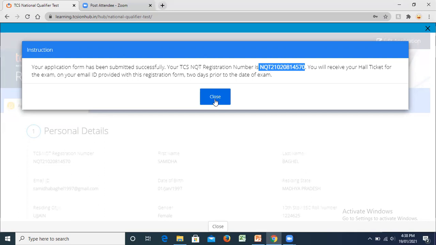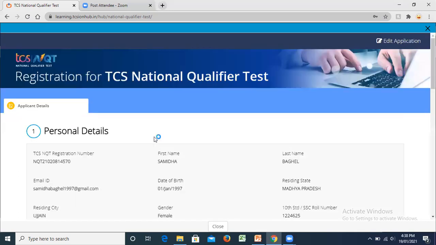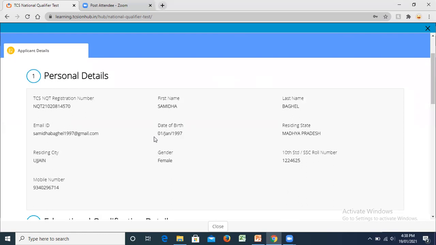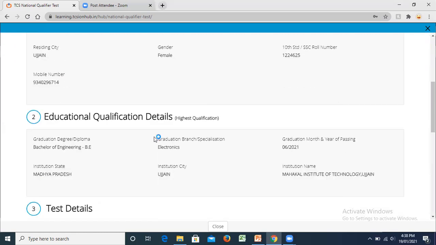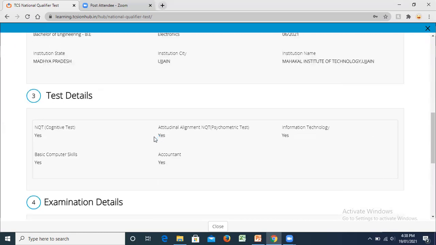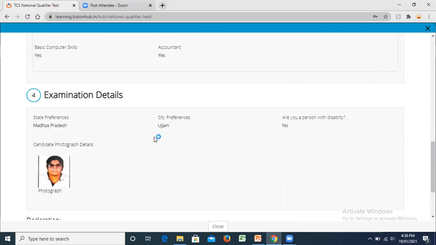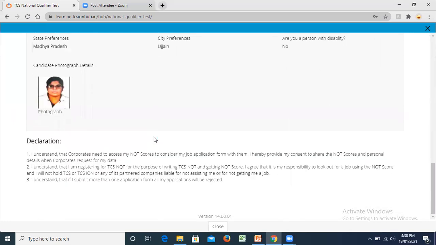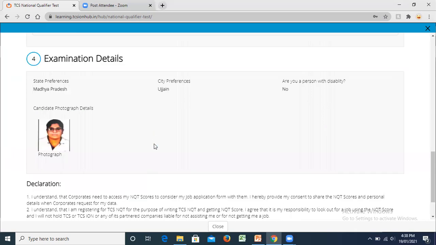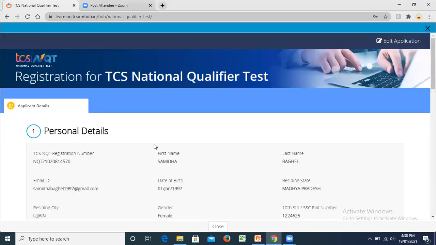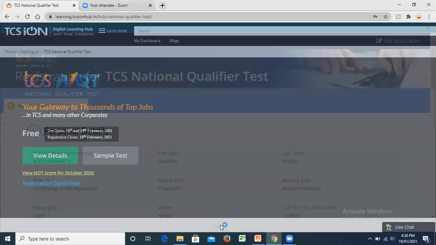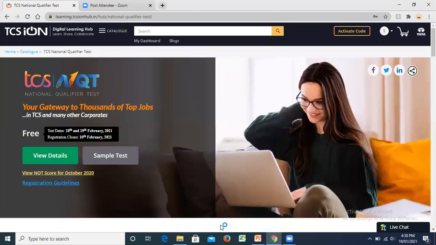So yes, this is what your details are: personal details, residing address, then your educational details, test details, what all you have filled, your examination center, your photo, everything is going to appear here. You can check out all your details from here. So after this, do close. When you close, you'll find that you go back to the main home page, that is the TCS IN page.